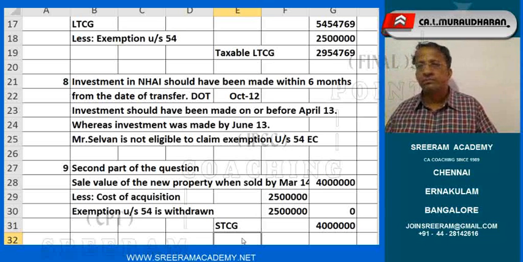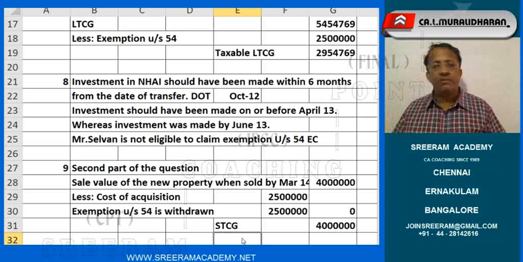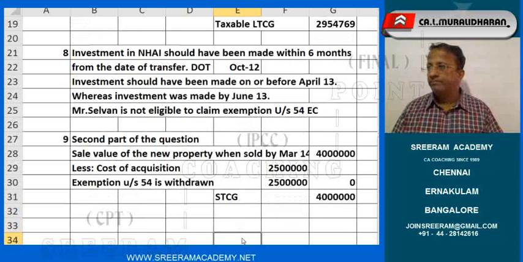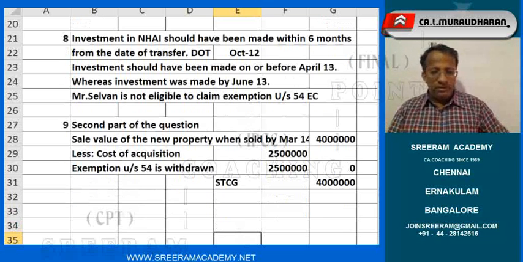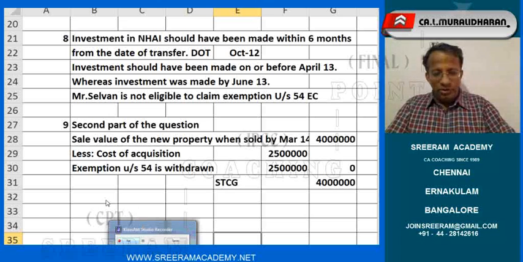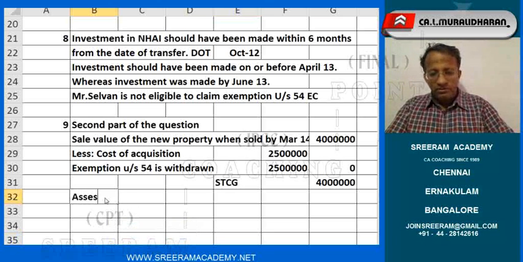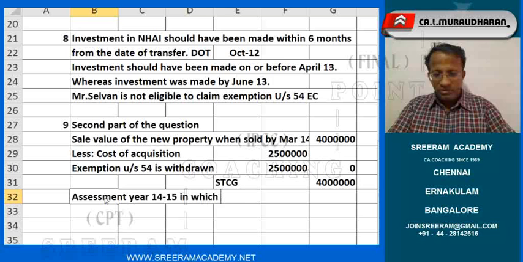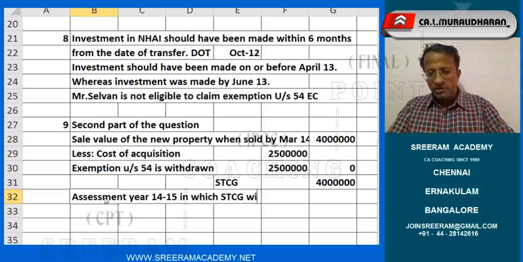Are you clear? That's it as far as this problem is concerned. Okay? Are you clear? But of course I told you, assessment year 14-15, in which STCG will be offered for taxation.